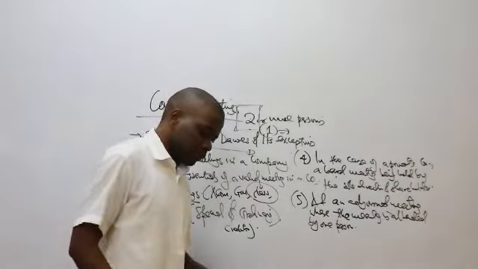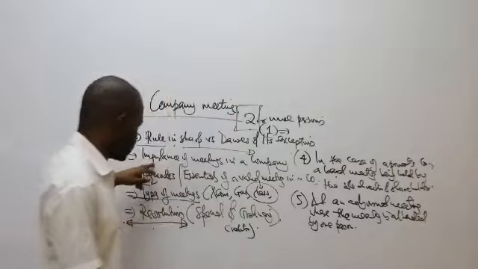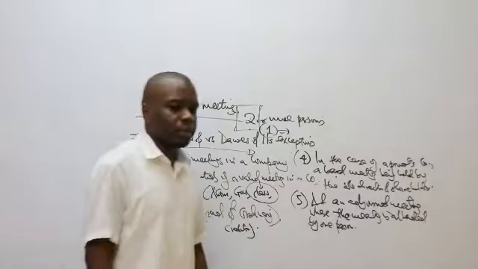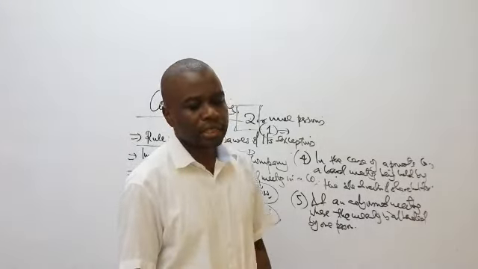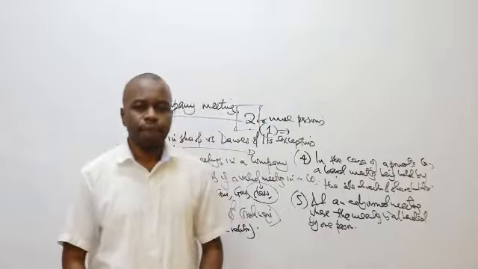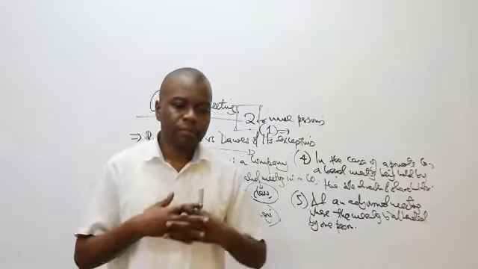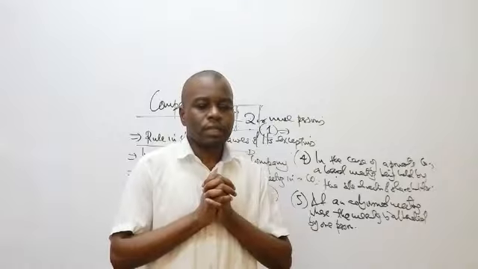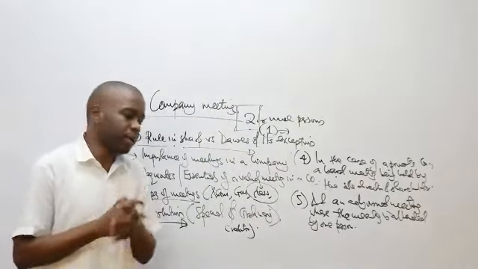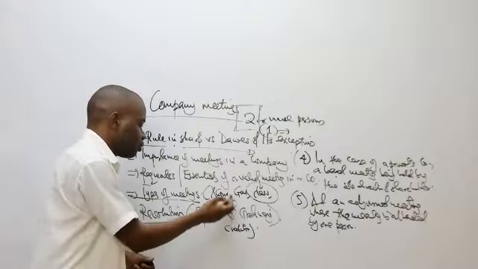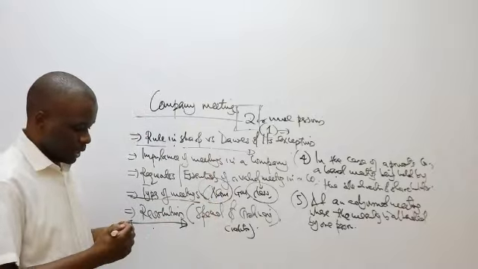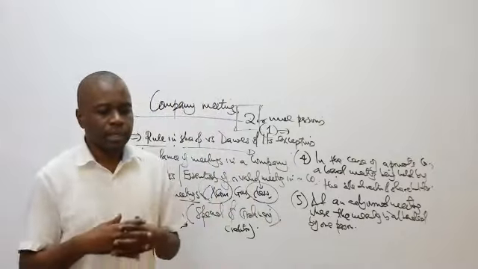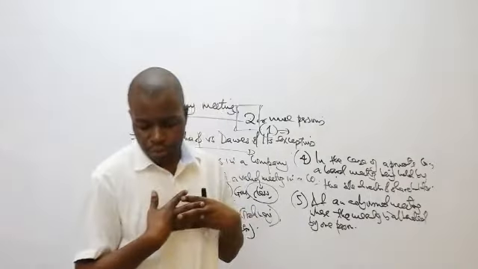So why is it important for the company to hold meetings? What is the importance of meetings in a company? The meetings are important because some of them are a statutory requirement that they be held by the company. So once the company holds them, it is meeting the requirements under the law for holding the meetings. For example, it is a requirement under the Companies Act that the company must always hold an annual general meeting once each and every year. So the holding of some of these meetings in a company is to meet the requirements under the law.